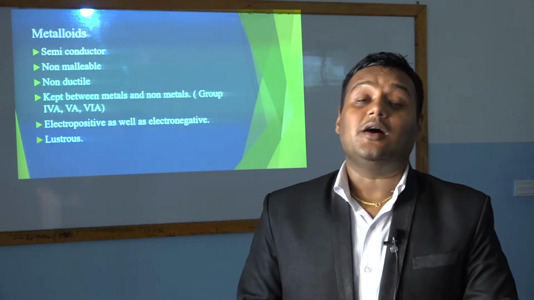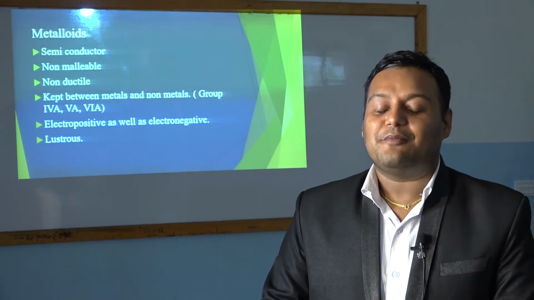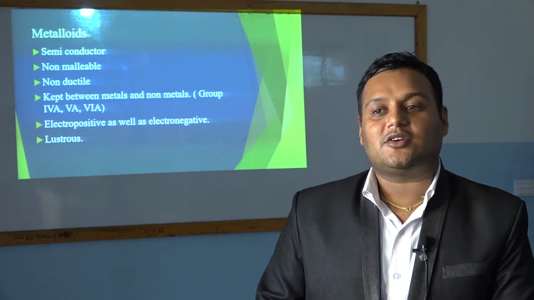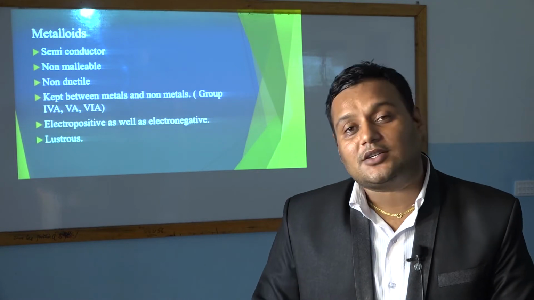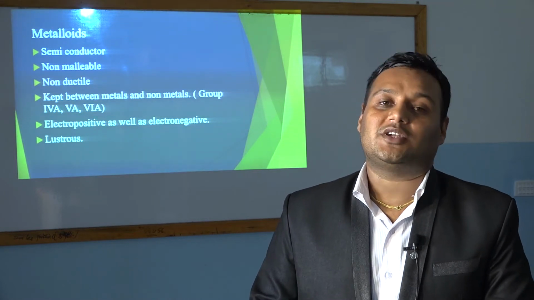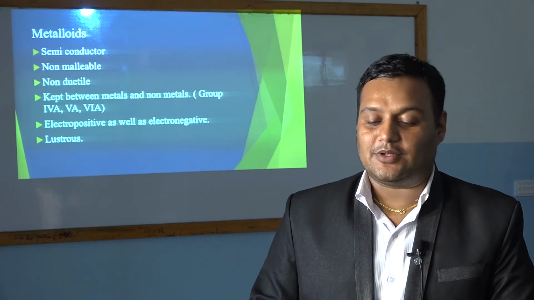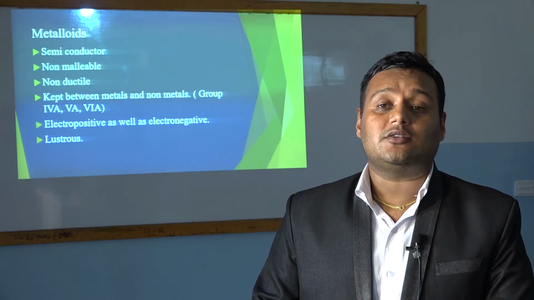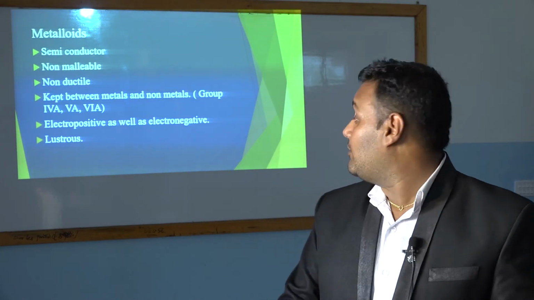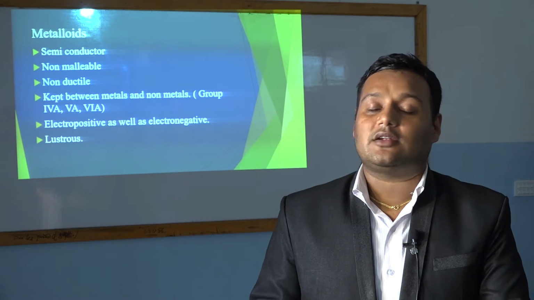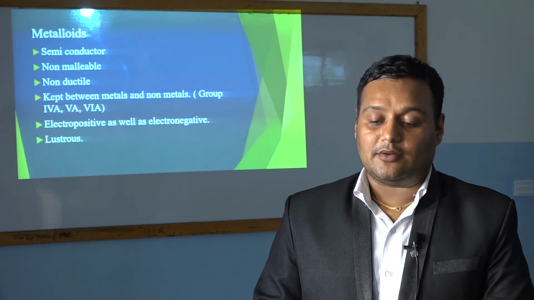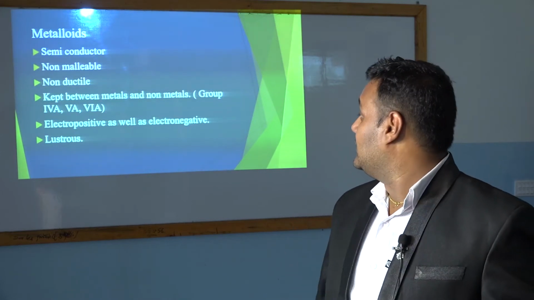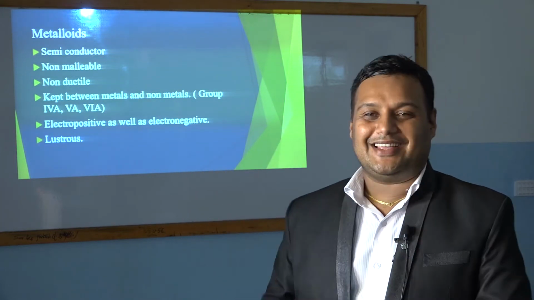Now let's go to the properties of metalloids. Metalloids are semiconductors. This is a new word. I have told you already. Semiconductor means it shows the property of a conductor as well as the property of a bad conductor or insulator. It is non-malleable. Metalloids cannot be beaten into sheets. Metalloids are non-ductile. That means we cannot make wires of metalloids. According to the modern periodic table, the position of metalloids is between metals and non-metals.